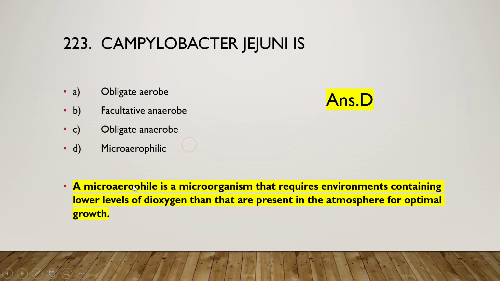So here we can see a microaerophile is a microorganism that requires environments containing lower levels of dioxygen than are present in the atmosphere for optimal growth. So basically in the environment 20% oxygen is present, but they require only 2 to 10% oxygen for their growth. So that's why they are microaerophilic.